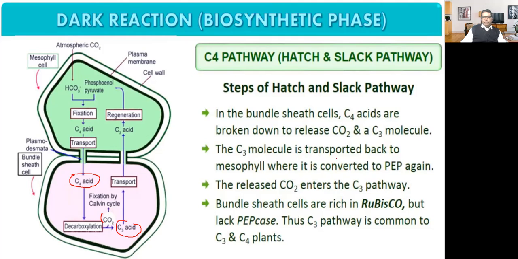The C3 molecule is transported back to the mesophyll cell where it is converted to PEP again. This C3 is again transported to the mesophyll cell where it will be converted. Then it will regenerate what? Phosphoenol pyruvate.